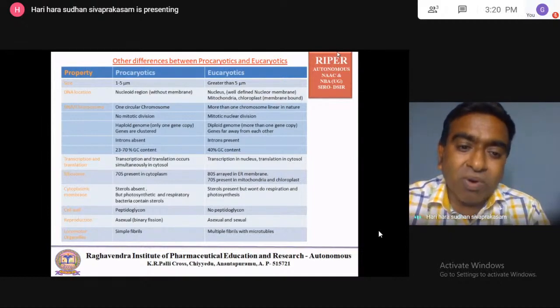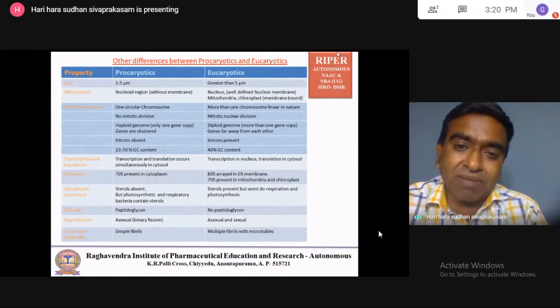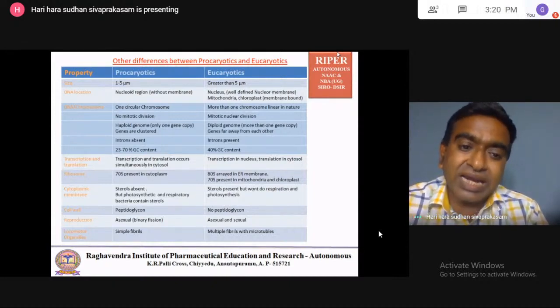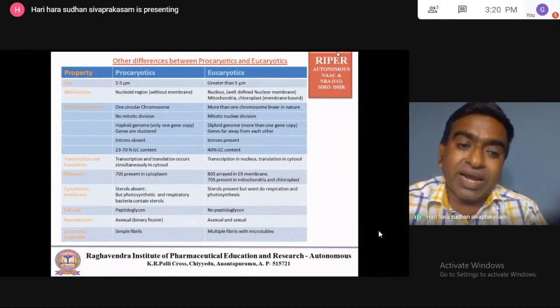So in the prokaryotic, GC content varies from 23 to 70%. For example, some prokaryotic contain only 23% of GC, remaining 77% AT. So those prokaryotic cells are called AT DNA containing prokaryotic. Some prokaryotic contain 70% of GC content, so it is called GC DNA in the prokaryotic.